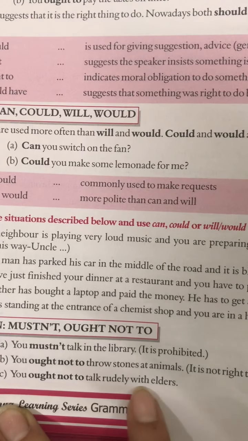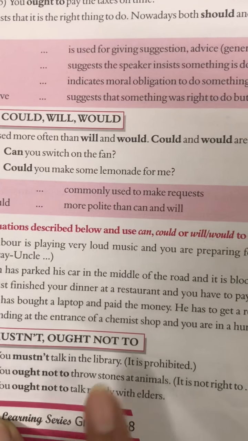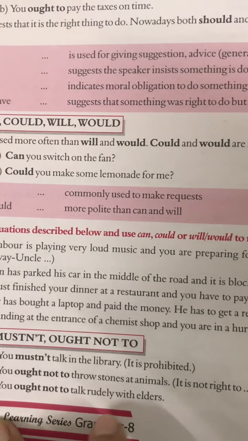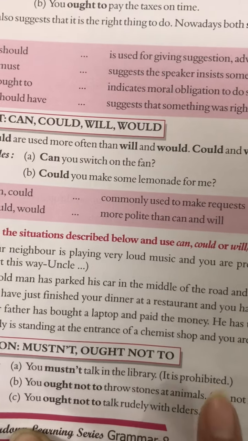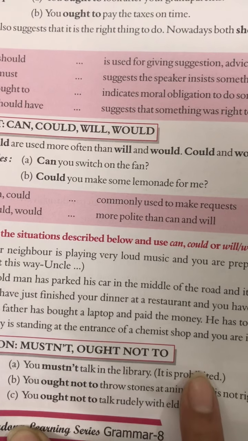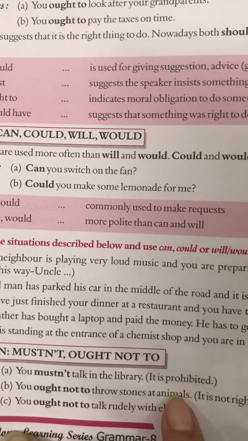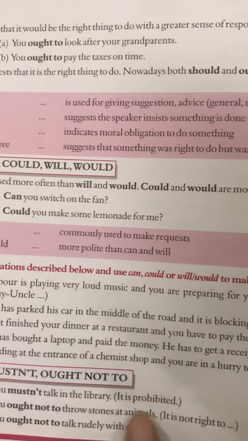You ought not to talk rudely with elders. Is this clear? So these are the different reasons given to you whenever you are asked to fill in the blanks with the suitable modals. In the brackets, the situation is given to you, according to which situation you are going to fill in the blanks. So no need to get confused.